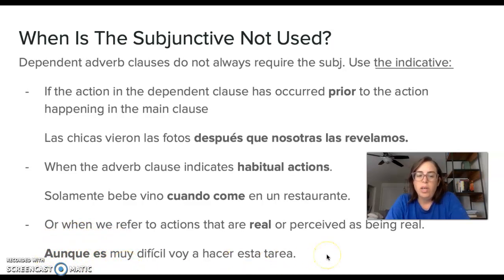Okay, so again, recapping always the same premises. When you see something happening factually, or that you have certainty is going to happen, you will use the indicative. And if you have uncertainty or you're expressing an action that has yet to occur and is not so probable that it will occur, then you will use the subjunctive. So that is all with adverbial clauses. Okay, hope this was somehow clear.